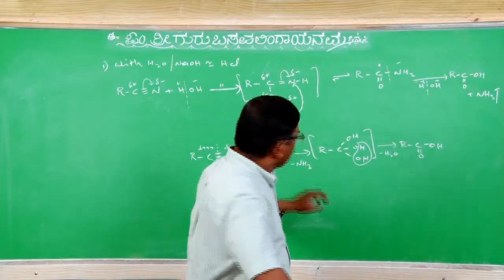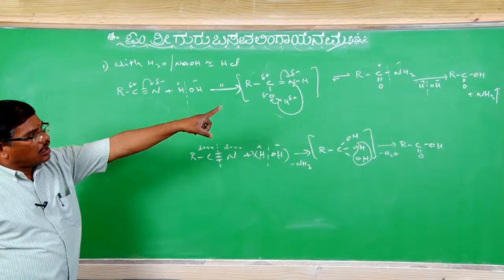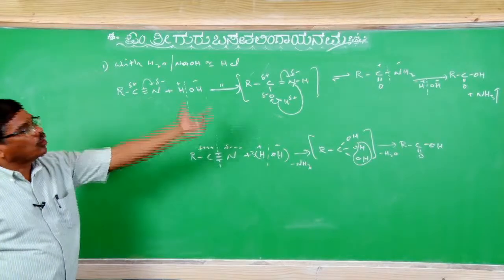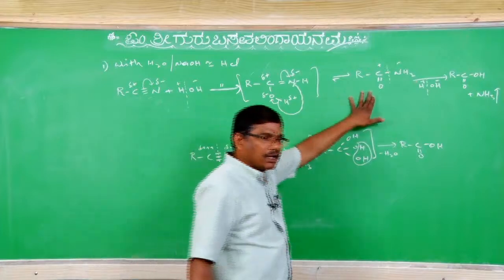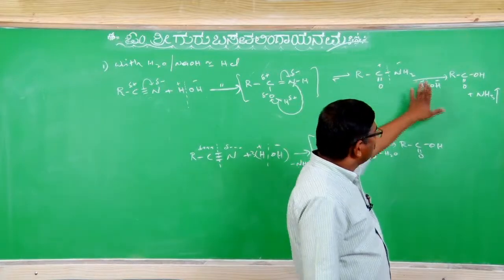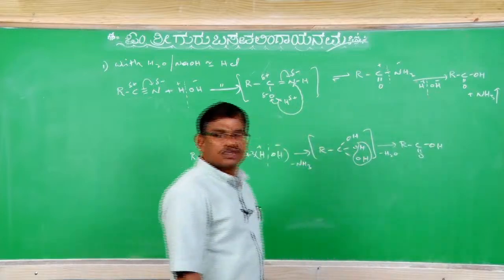Clear? So alkyl cyanides upon hydrolysis with water give alkanamide followed by alkanoic acid with the liberation of ammonia. Alkanamide is an intermediate step. This is further hydrolyzed with 1 more mole of water to give alkanoic acid with ammonia. Clear?